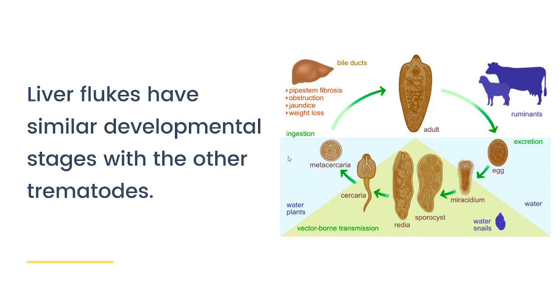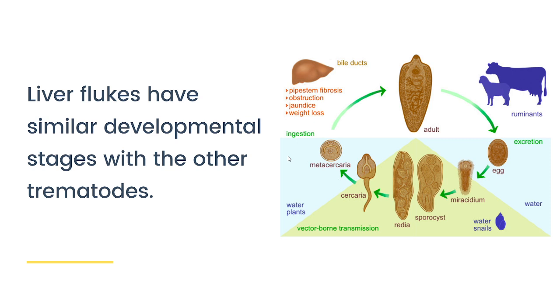The adult worms release unembryonated eggs into the biliary ducts, which are then passed in the stool of herbivores or humans. These eggs become embryonated in the water and release miracidia, which then invade a small snail, which is your first intermediate host, where the parasites again undergo several developmental stages.